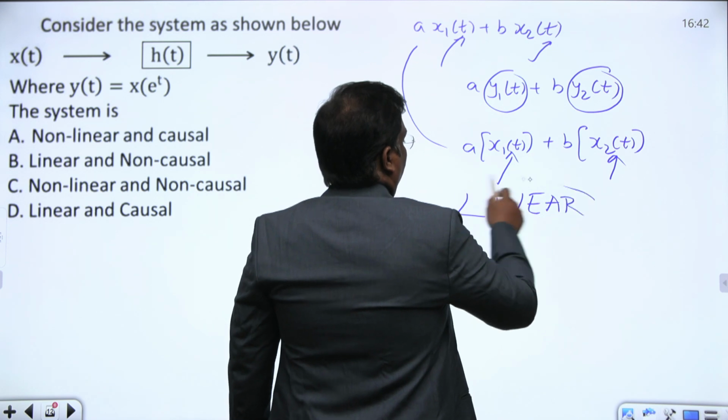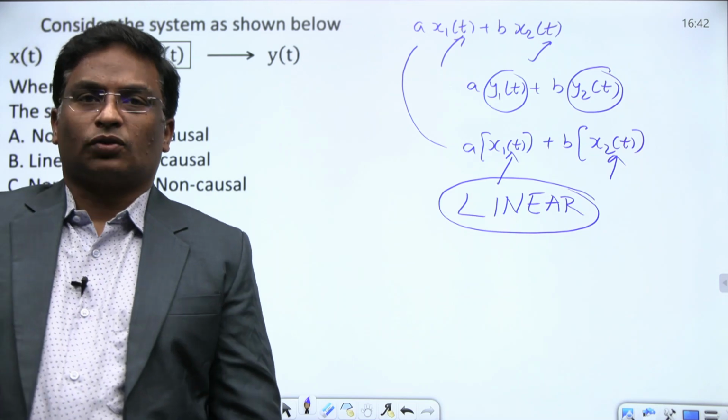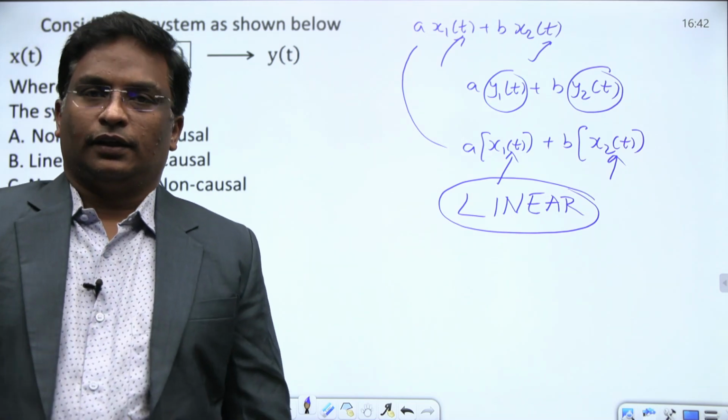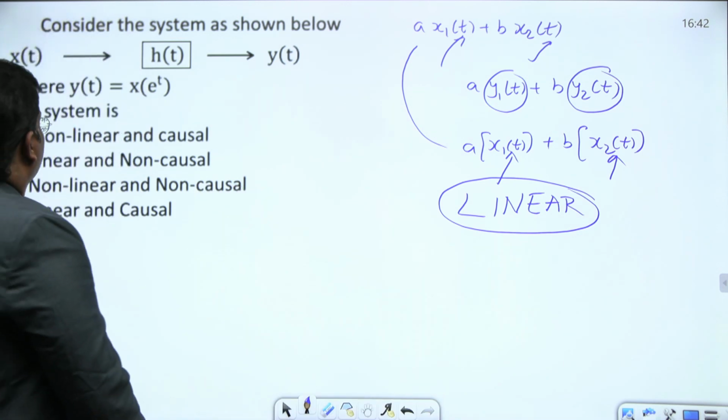Easy. Here, the system will become non-linear when you get square terms, or cube terms. Right now, this is a linear system only.